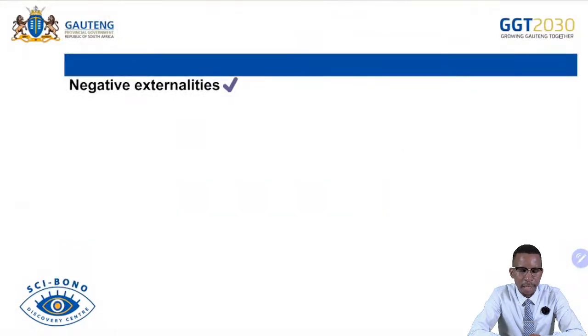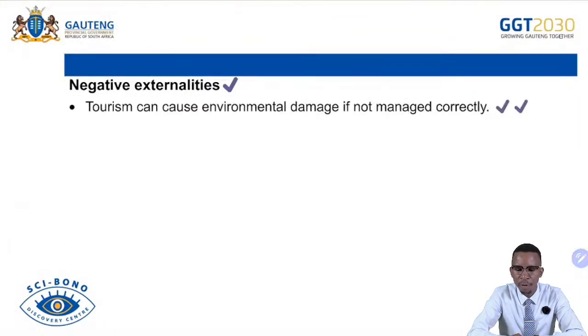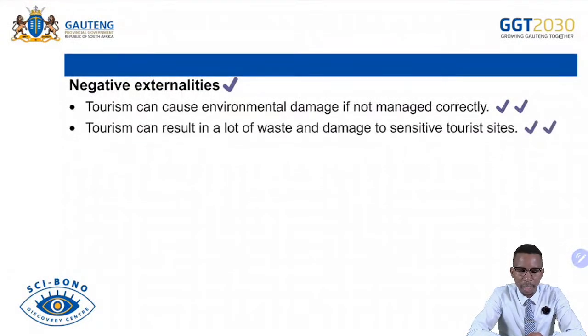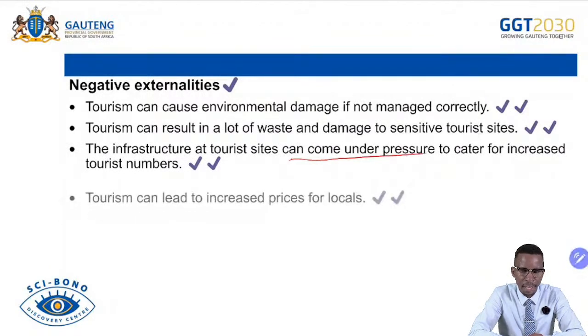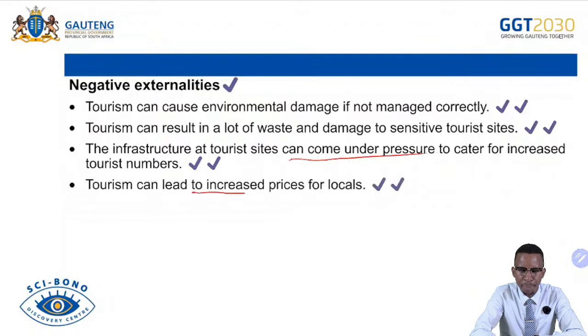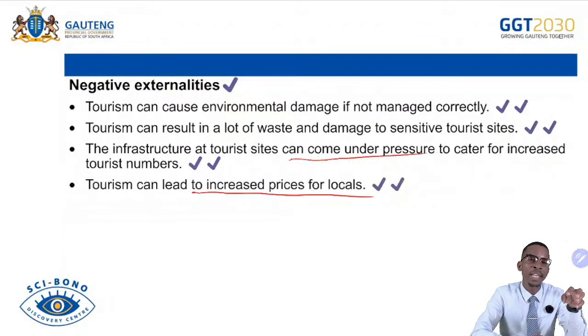And then negative externalities: tourism can cause environmental damage if it is not managed correctly. It can also result in the loss of wildlife in those areas. The infrastructure at tourist sites can come under pressure if there is an increase in the number of people in the area. Tourism can lead to increased prices for local people, because businesses get an opportunity to increase their prices, knowing that the area is a hotspot or destination for tourism. Then people of the area will be affected by high prices caused by the tourism industry itself.